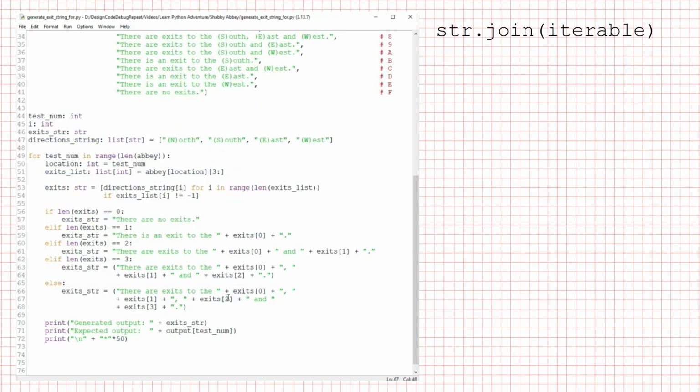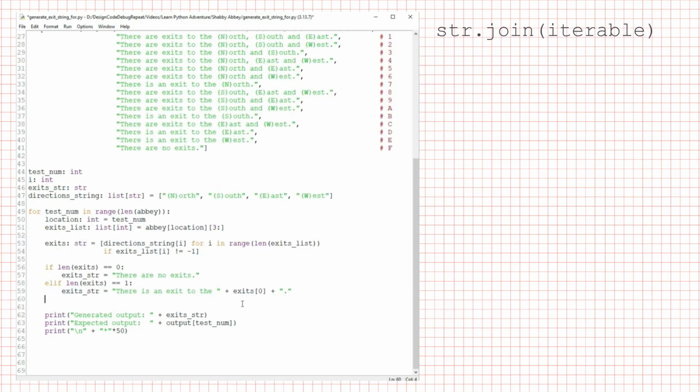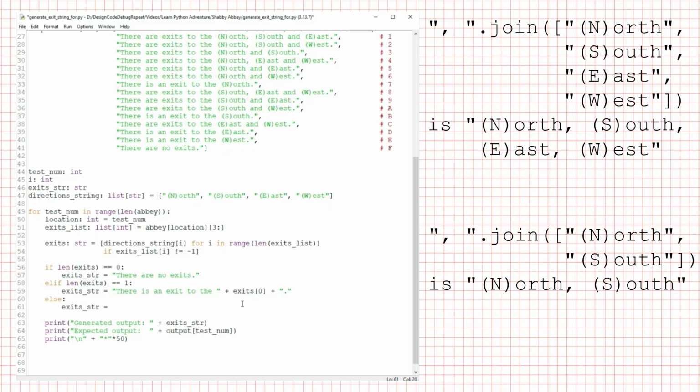So for our program, we have the special case of 0 exits and 1 exit, but then for 2 or more exits, we'd like to list the exits separated by commas. So I'm going to remove our elifs for len exits equals 2 and len exits equals 3 and else. And write an else. Exit string equals "there are exits to the", and concatenate that with our comma string dot join exits. And then concatenate the period.